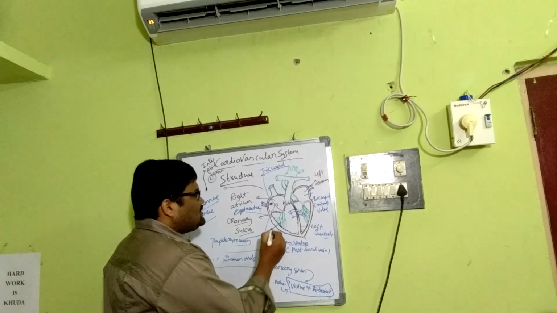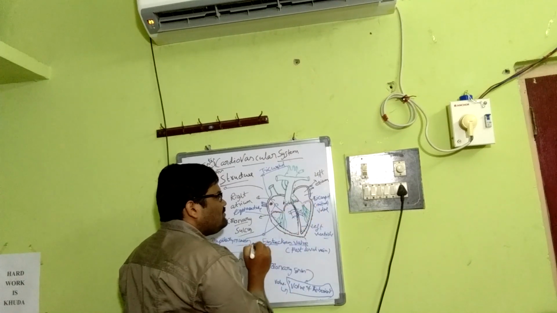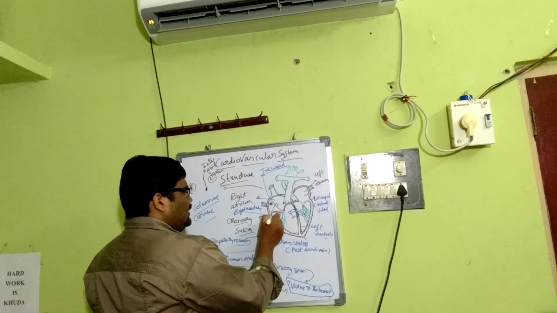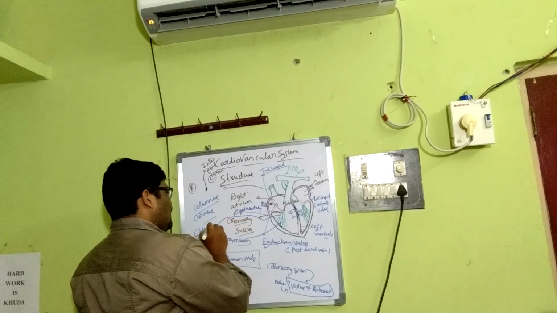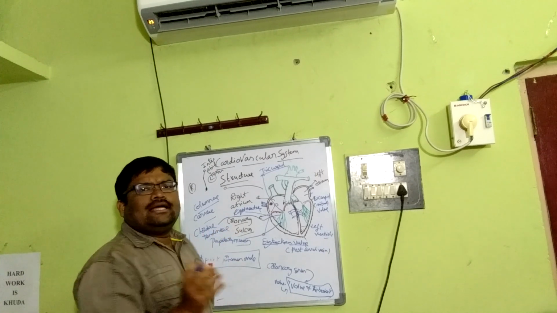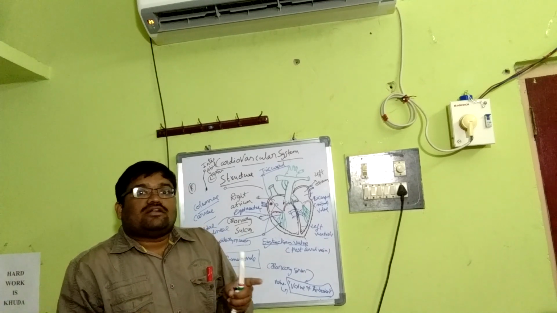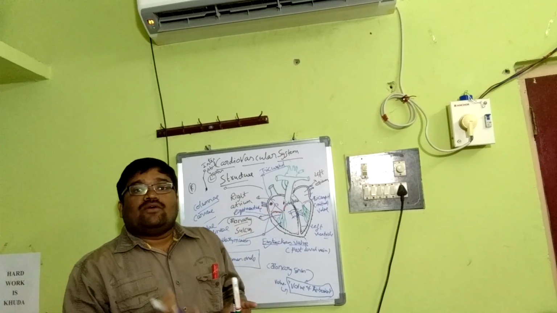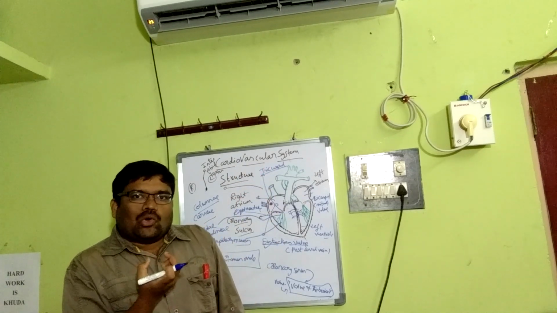This is very important. These papillary muscles are connected to the valves, that means the tricuspid and bicuspid valves, by chordae tendineae. They are cord-like collagenous processes that connect the papillary muscles with the valves: the tricuspid valve between the right atrium and the right ventricle, whereas the bicuspid valve is between the left atrium and the left ventricle.